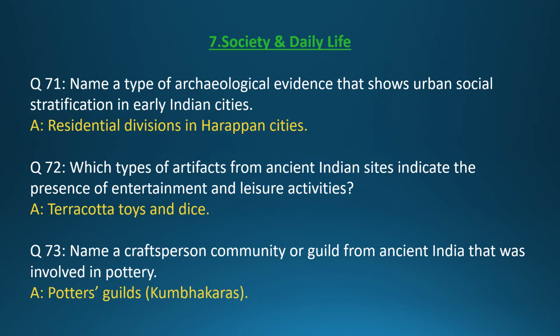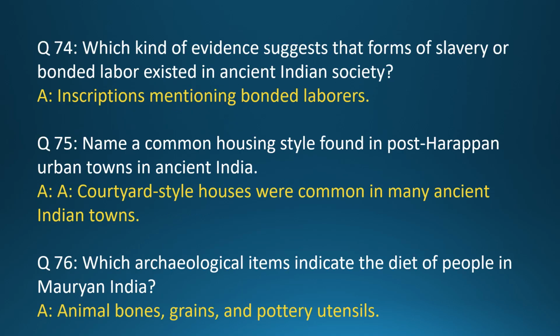Question 73. Name a craftsperson community or guild from ancient India that was involved in pottery. Answer: Potters' guilds, Kumbhakaras. Question 74. Which kind of evidence suggests that forms of slavery or bonded labor existed in ancient Indian society? Answer: Inscriptions mentioning bonded laborers. Question 75. Name a common housing style found in post-Harappan urban towns in ancient India. Answer: Courtyard-style houses were common in many ancient Indian towns.